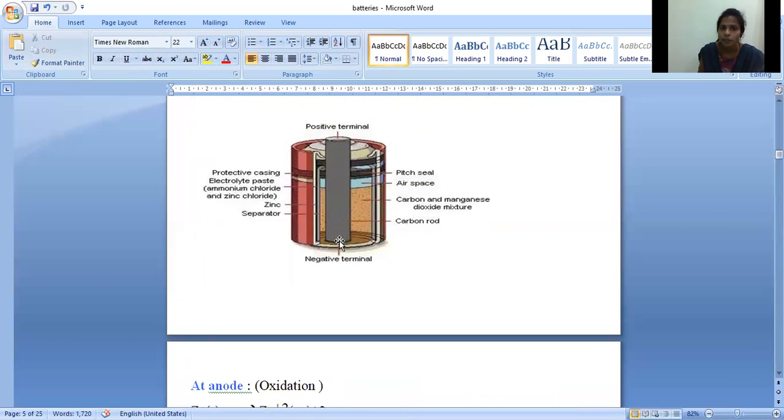And this is the negative terminal, and this is the positive terminal. And here this is the separator. The separator is present in between the zinc and the cathode, because to avoid the short circuit, we know that anode and cathode should not directly contact with each other. So to avoid the direct contact between the anode and the cathode, there is a separator between anode and the cathode.